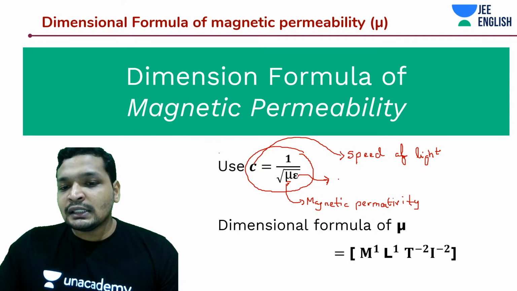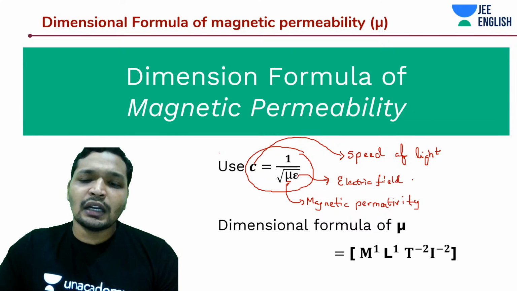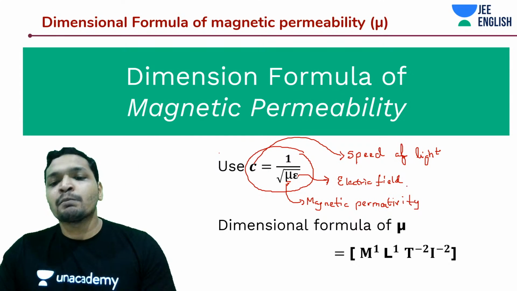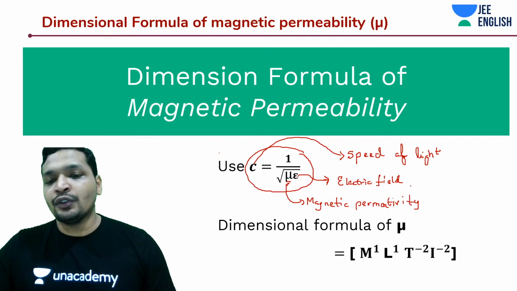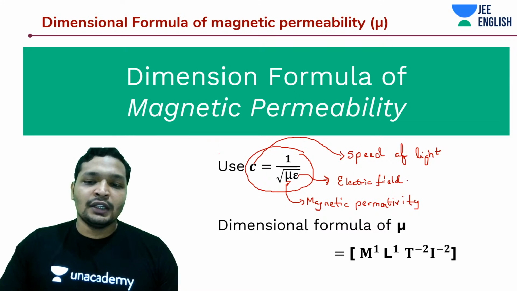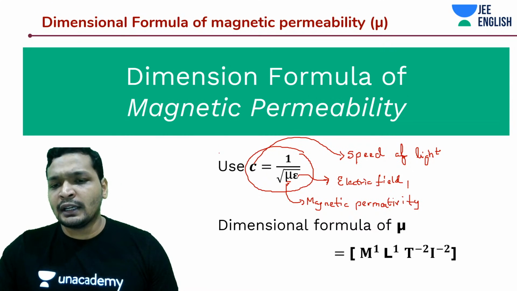That being said, this is electric permittivity. Interesting concept, huh? Just like Maxwell's equations. These are little advanced things that may not come up in JEE, but are very good to know, students. Especially if you haven't covered magnetism, you can make use of these formulas to derive.